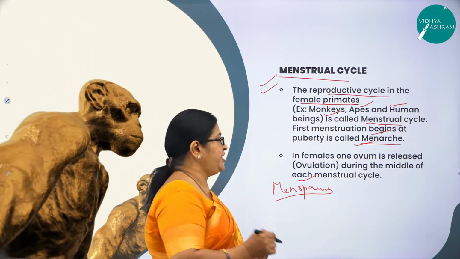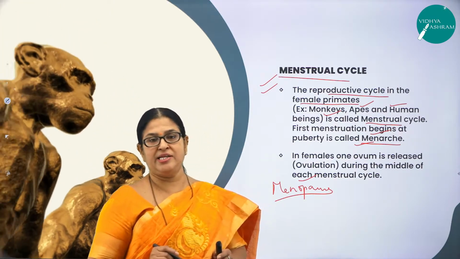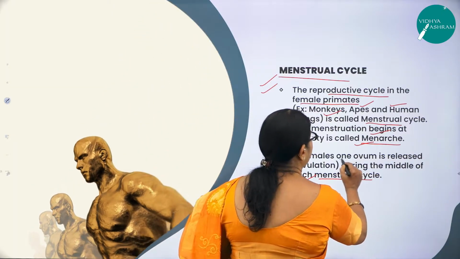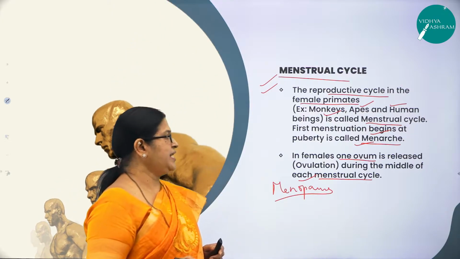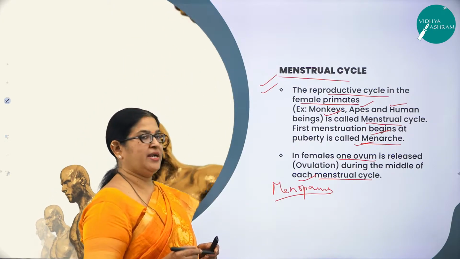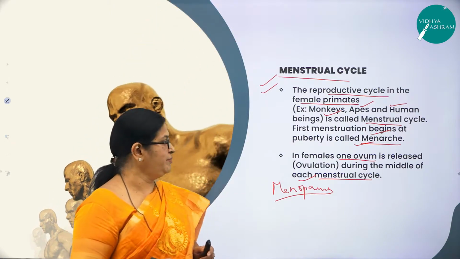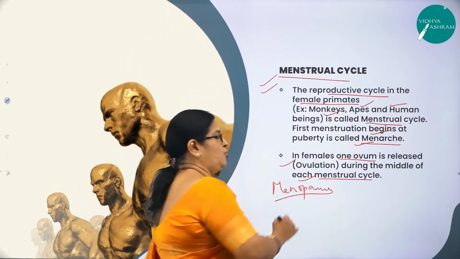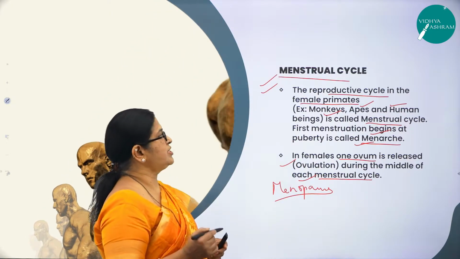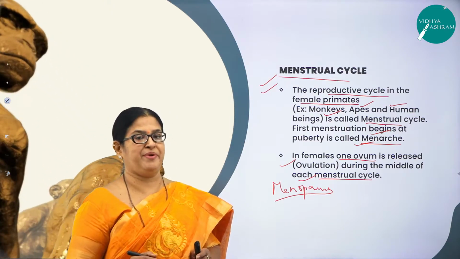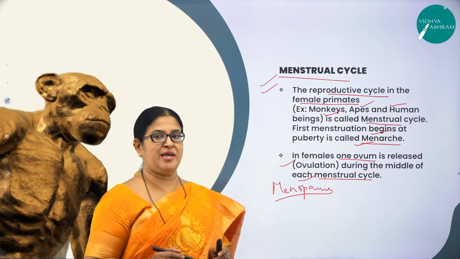In females, one ovum is released during the middle of each menstrual cycle. So only one ovum is released during the middle of each menstrual cycle, and that process of release of ovum is also called ovulation. Right. So what is menstrual cycle? It is a reproductive cycle seen in the female primates, like monkeys, apes and human beings.